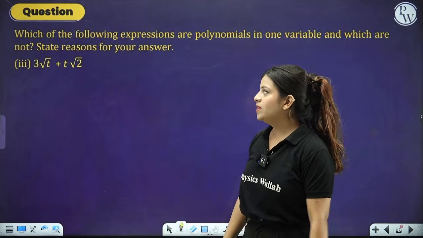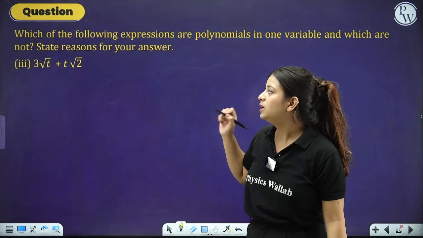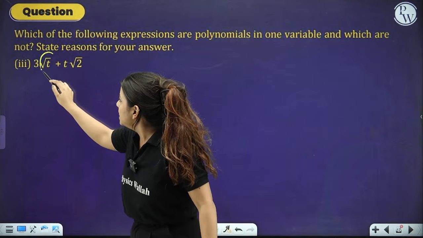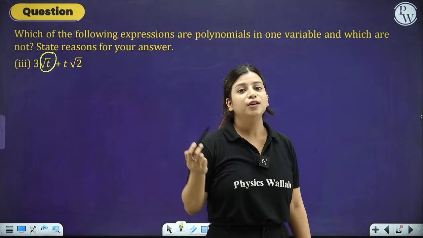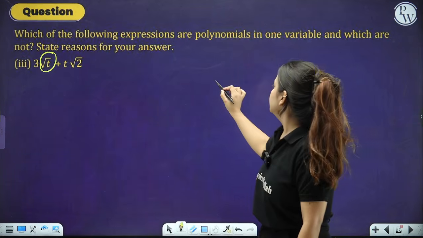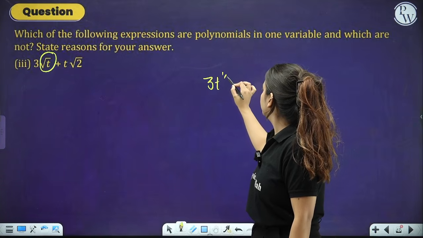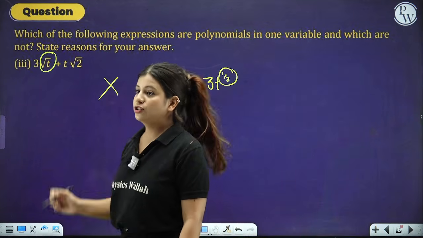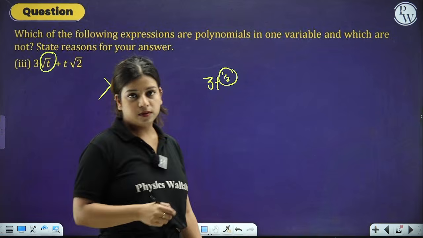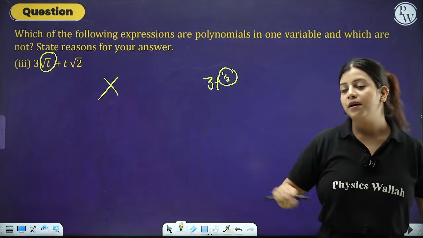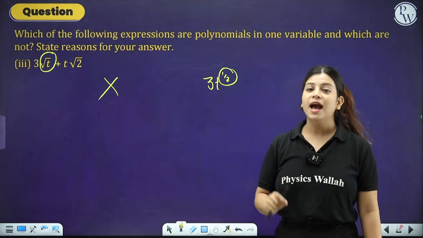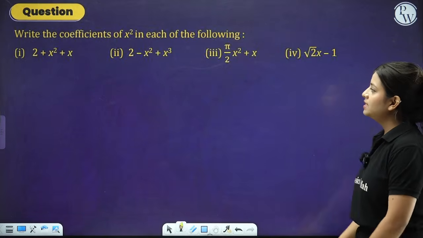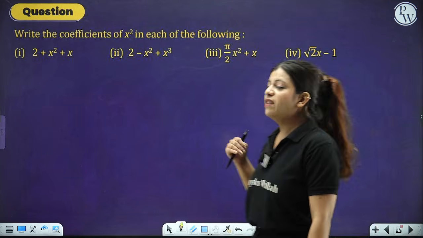Yes. Now the next one that we have is 3 root t plus t root 2. Now over here, the variable that we have is under a root. 3 root t means 3t to the power 1 by 2. So since we have a fractional power, this particular expression is not a polynomial. This is how we are going to see it, and make sure that you follow all those 3 steps and learn them by heart.